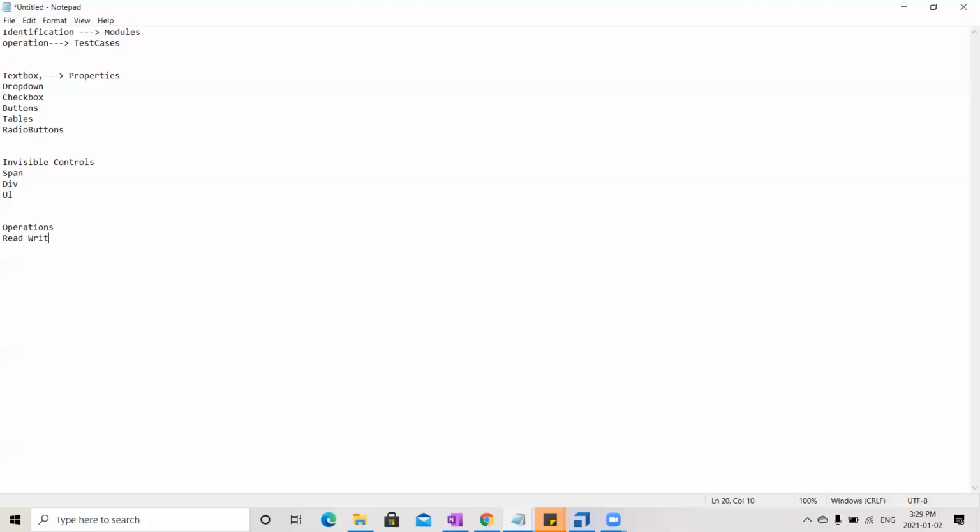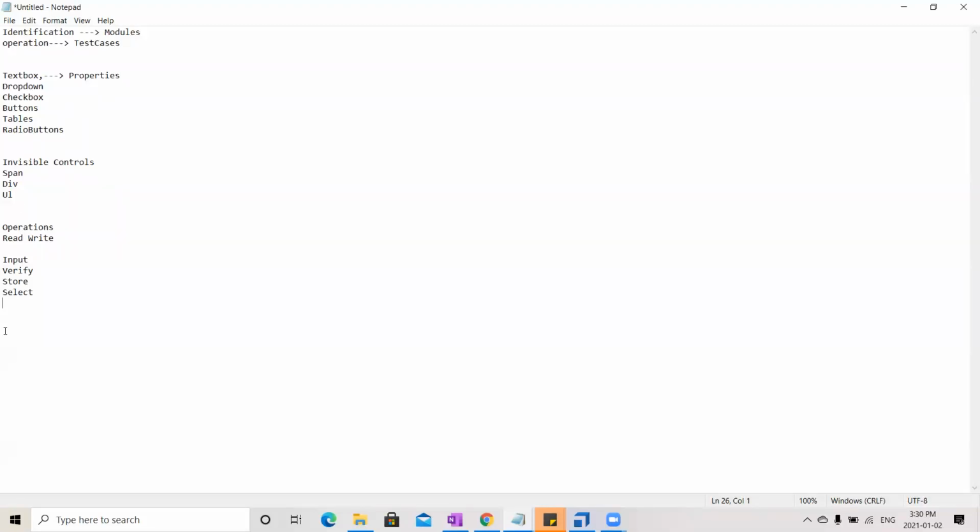The operations we can perform: we can input some data, or we can verify whether that particular data is the same as our expected value or not. Similarly, we can store something from there and keep it into some variable, or we can select on some controls. Like if you have some branch structures, you can go to the first node, select that, and inside that the second node, third node and so on.